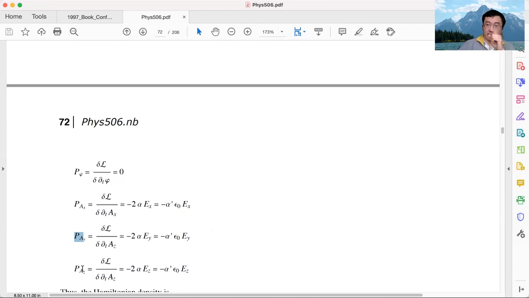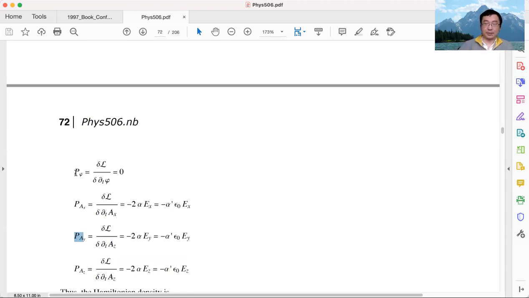Let me highlight one important concept and one important fact: canonical momenta are not momentum. It's not the momentum of an object. It's different. We will study the momentum of the E and M field later. These are the canonical momenta of the E and M field.